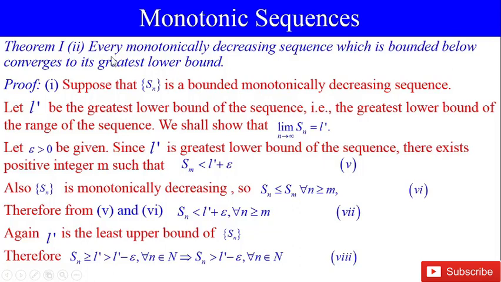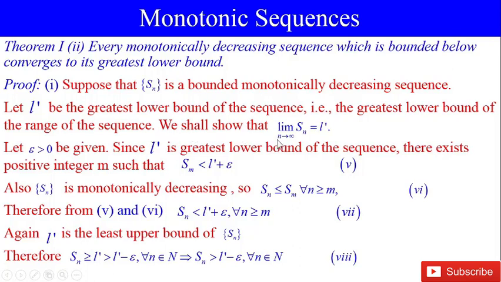Theorem 1, Part 2: every monotonically decreasing sequence which is bounded below converges to its greatest lower bound. Suppose that Sn is a bounded monotonically decreasing sequence. Let L dash be the greatest lower bound of the sequence, that is, the greatest lower bound of the range of the sequence.